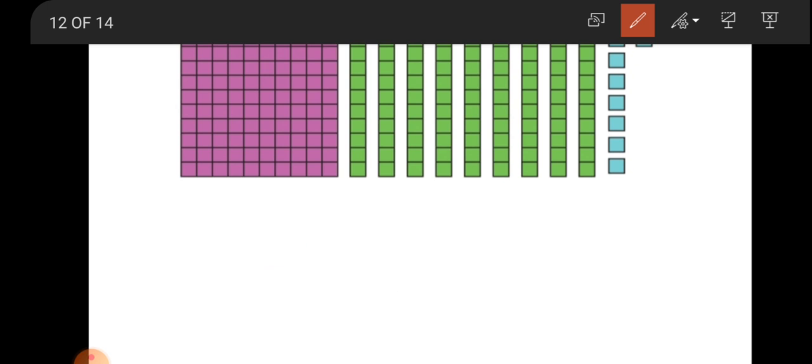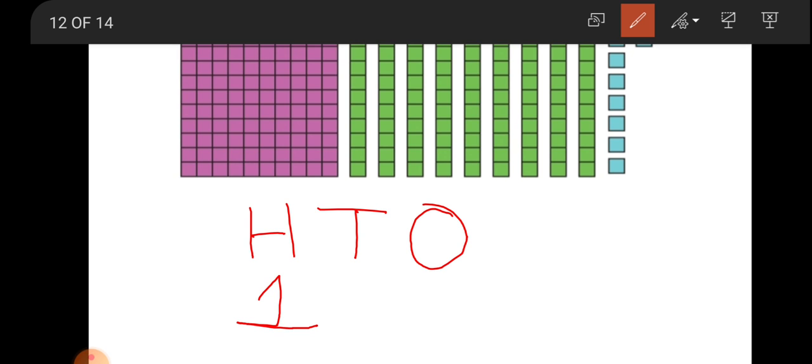Dear students, here only 1 pink box is given. The pink box again represents 100, because in the pink box there are 100 small boxes. The places are 100, after that tens, and last ones. The pink box is only 1. So write 1 in the 100 place.